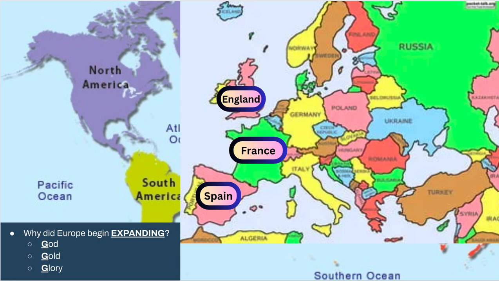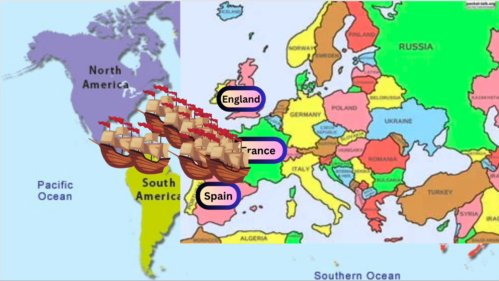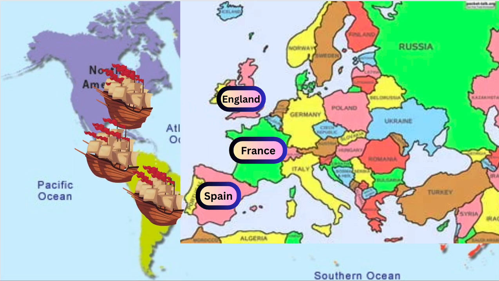Thanks to these 3 Gs. They will go and expand the New World for God, meaning the desire to spread Christianity. They'll do it for gold, the desire to become rich, and glory, the desire to take land as a form of pride for their country. This is the time period where Spanish conquistadors will go and conquer the Maya, the Aztec, and the Inca civilizations from our last unit. But Europe is expanding. They are exploring and expanding into the New World, and that's what helps them take the reins.